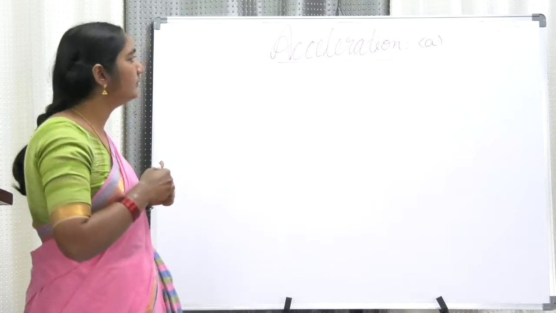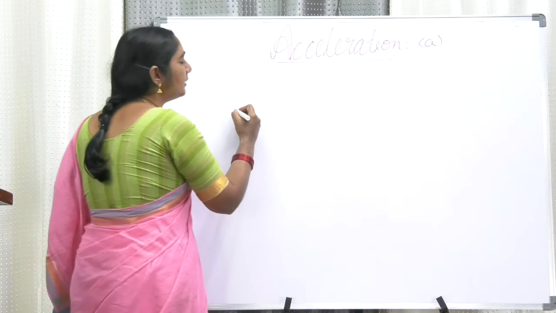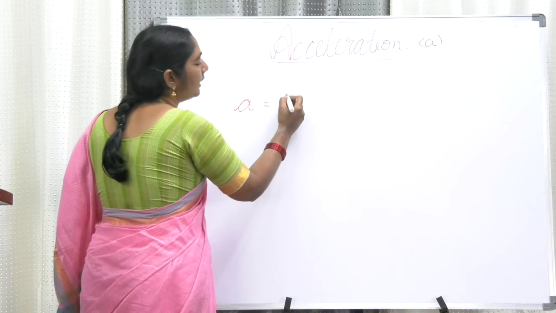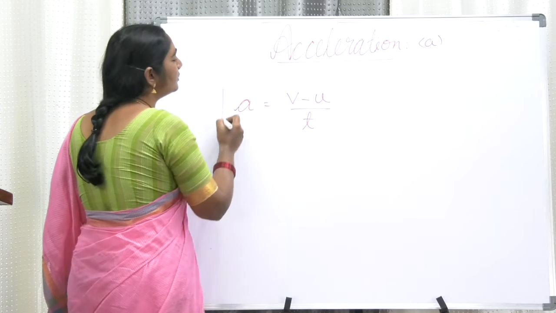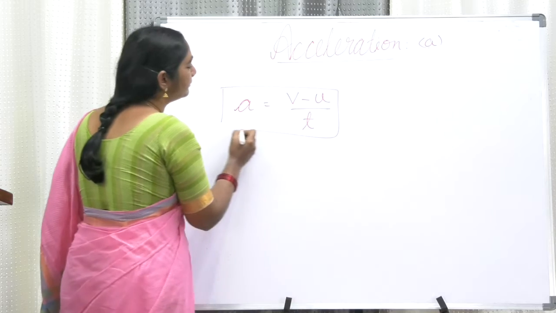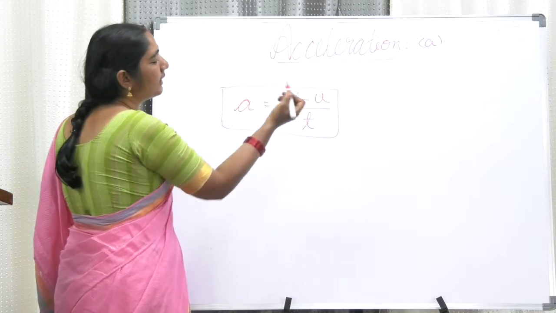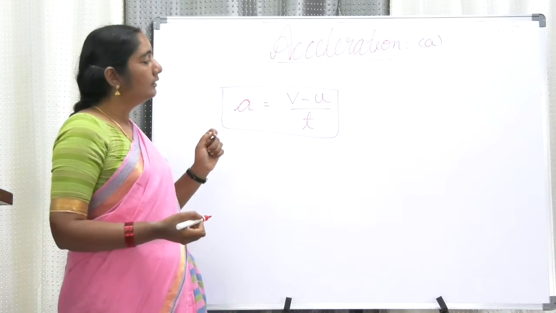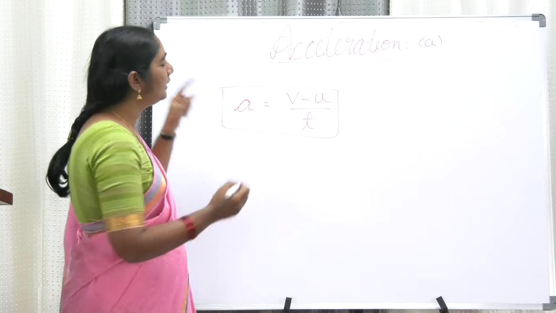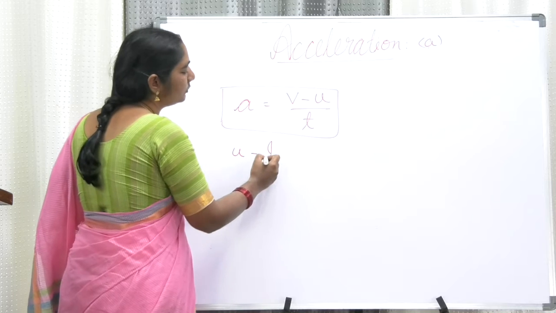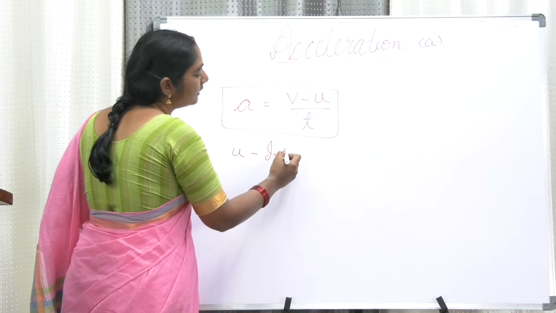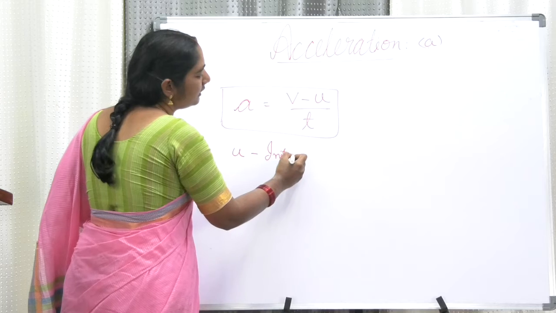In this acceleration, my dear friends, this is simple. Please try to understand. Acceleration is nothing but the rate of change of velocity. The rate of change of velocity is called acceleration: change in velocity by time. Generally the initial velocity is represented by the letter u. U indicates the initial velocity.